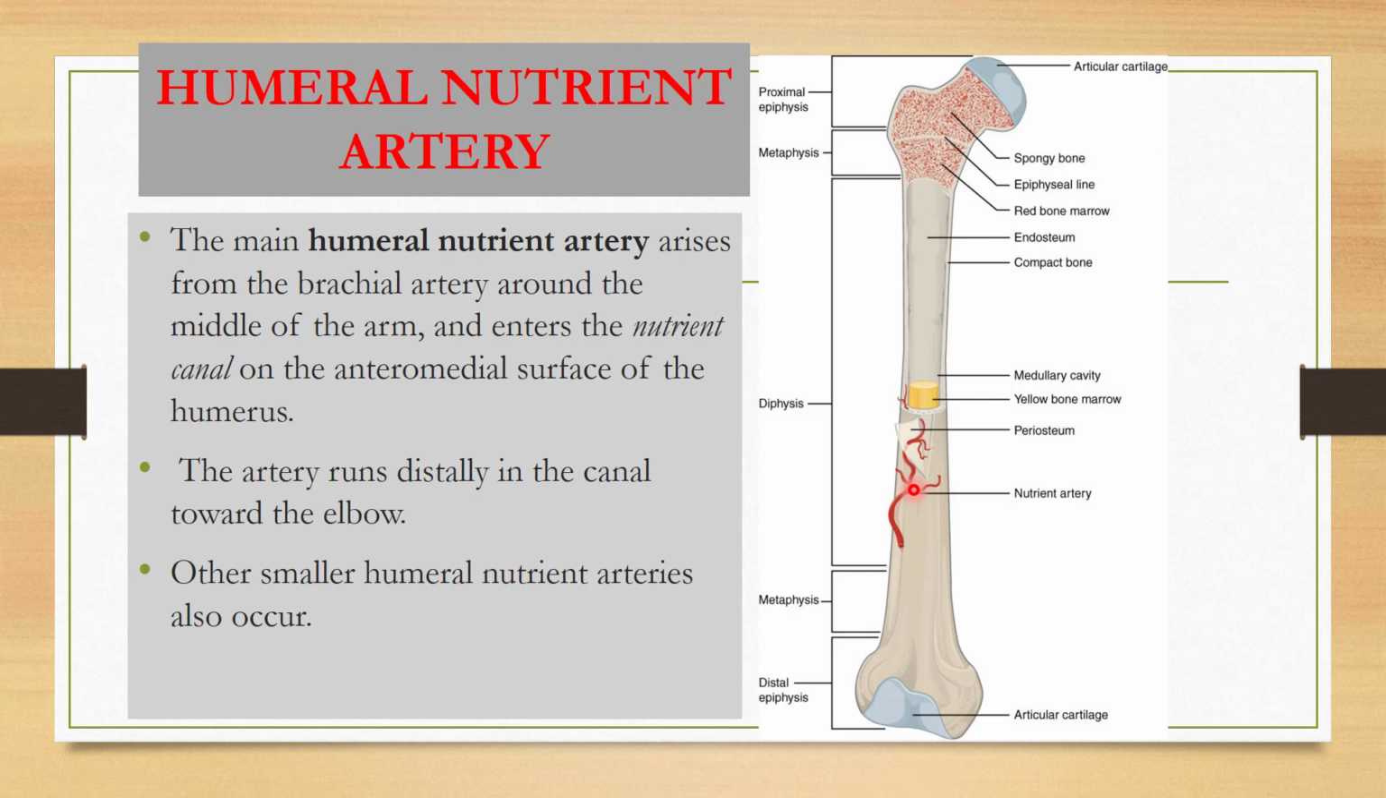It arises from the brachial artery around the middle of the arm and enters the nutrient canal on the anterior medial surface of the humerus. The artery runs distally in the canal towards the elbow. Other humeral nutrient arteries also occur.